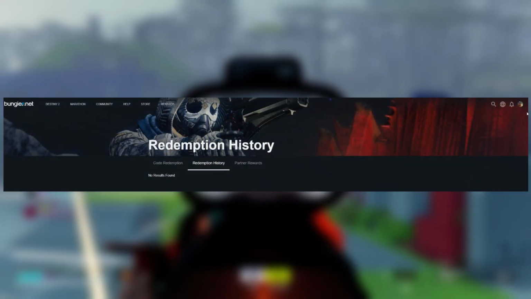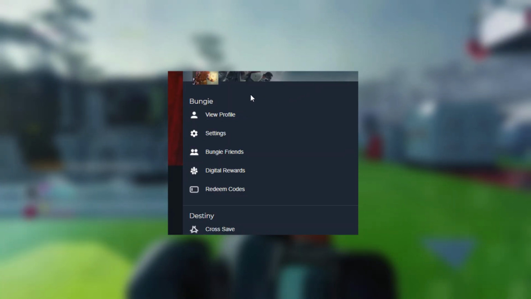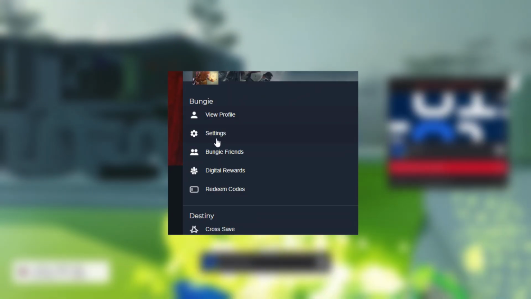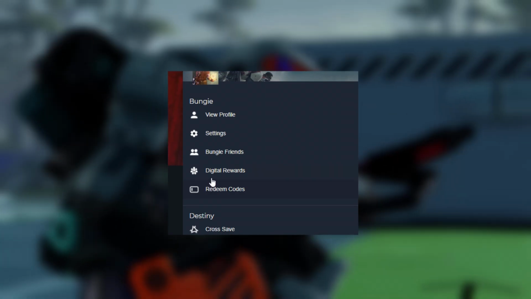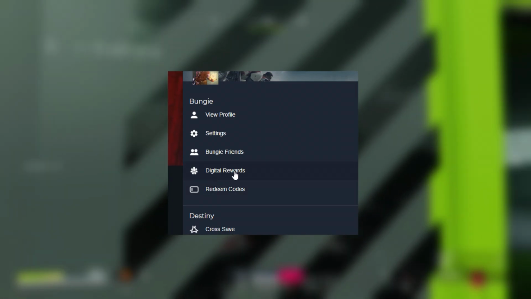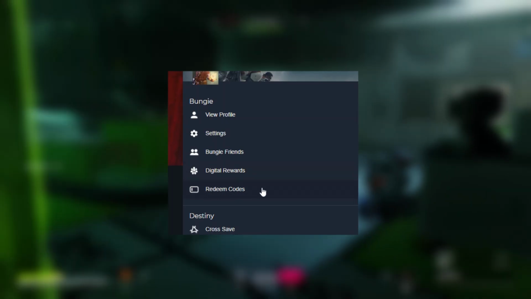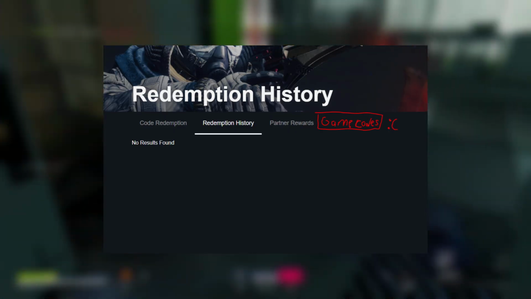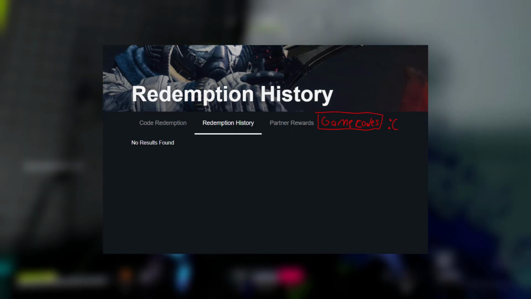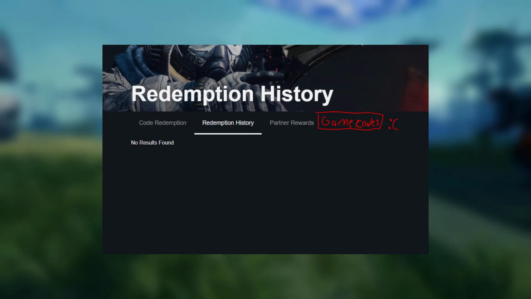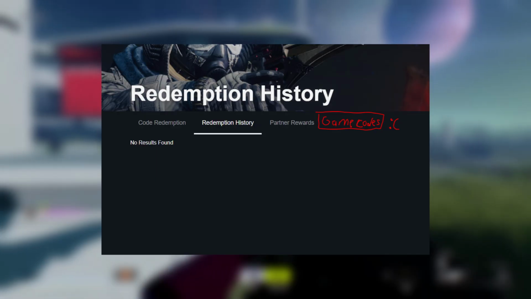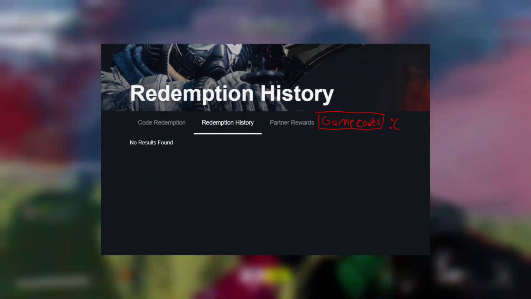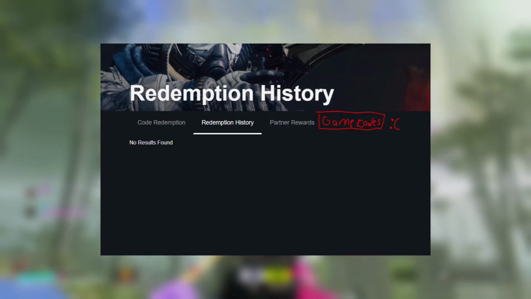Once you're signed in, you can go to the top right again, hit this arrow or your icon, and this drop down box will pop up. You can then head to the redeem codes section, which will bring you to this link here. I'll put the link in the description if you want to just click that and log into it. You can do so or do that method, doesn't matter. Now, you'll see either 3 or 4 sections under this code redemption. If you only see 3 sections like this, code redemption, redemption history, and partner rewards, you unfortunately did not receive alpha access. However, if you did get alpha access, you will see a 4th tab next to the partner rewards, which will say game codes.